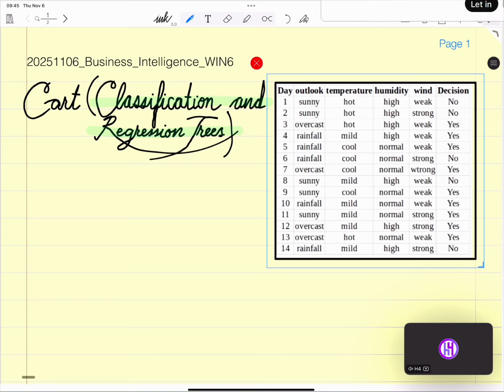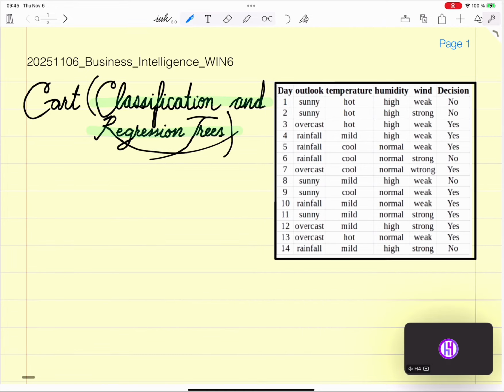November 6th Business Intelligence lecture. Today we are going to look at one machine learning algorithm called CART, classification and regression trees. This algorithm helps leaders make decisions based on previous information.